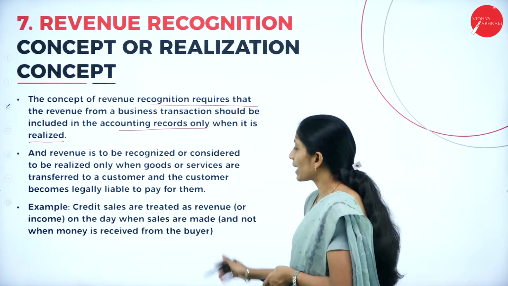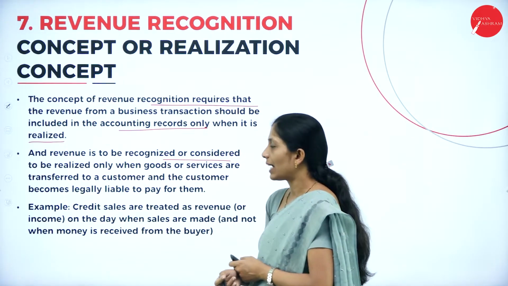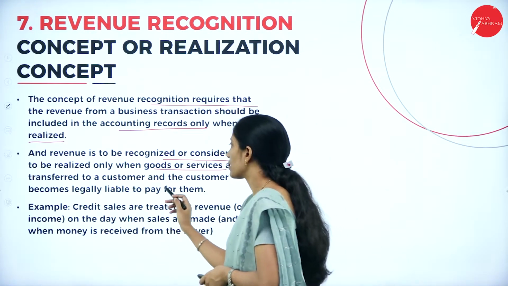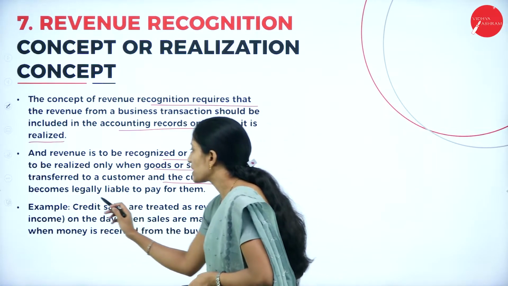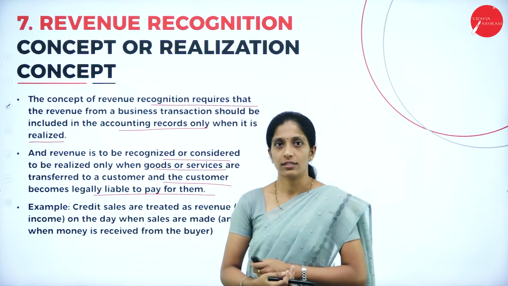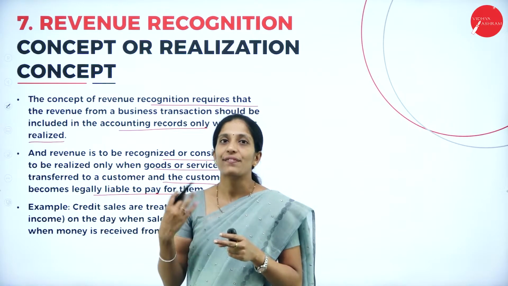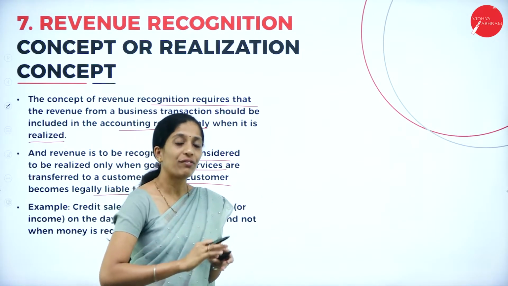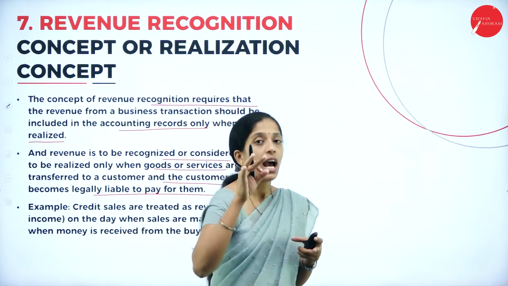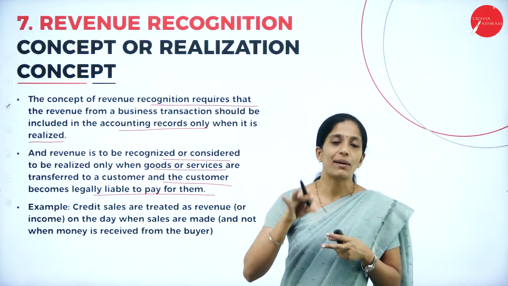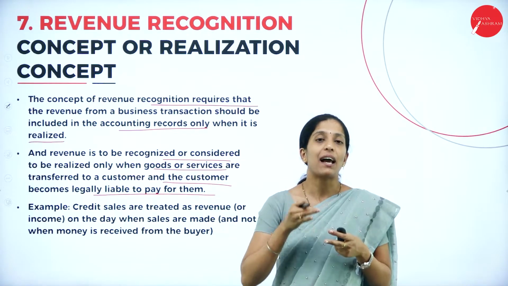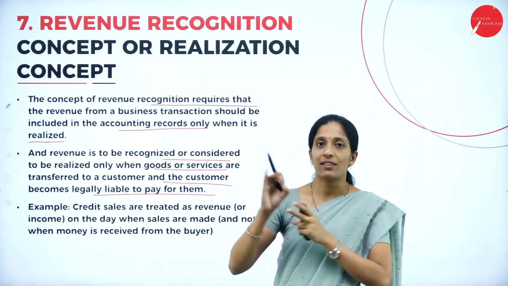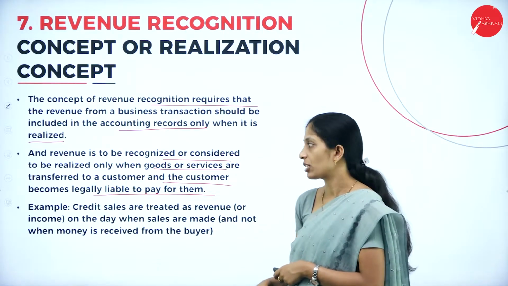Revenue is to be recognized, or considered realized, only when goods or services are transferred to the customer and the customer becomes legally liable to pay for them. So when we have actually transferred the goods and the owner of those goods is legally liable, only on that particular date do we record the transaction.